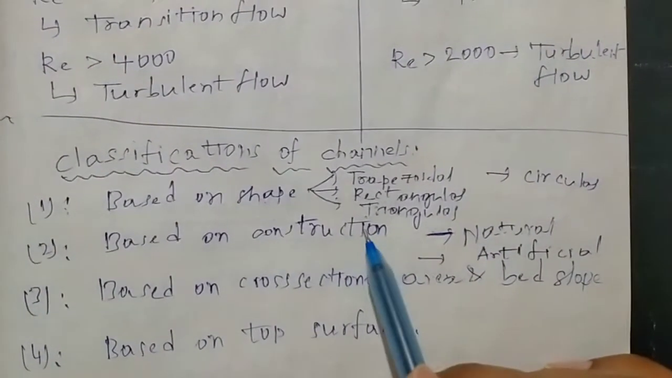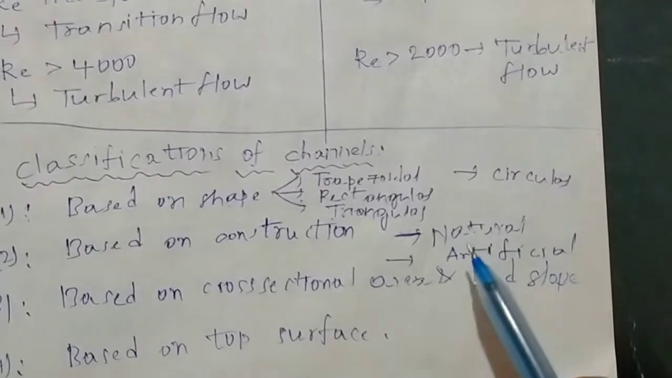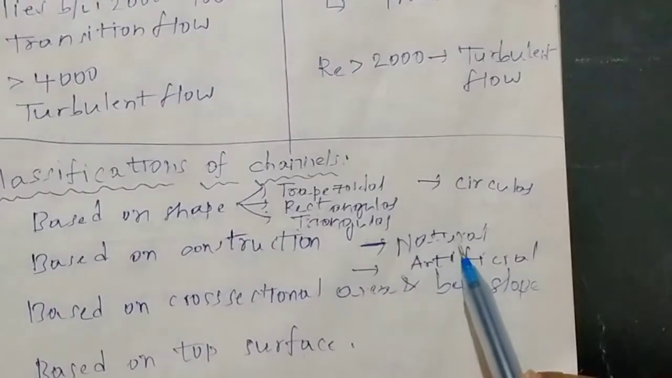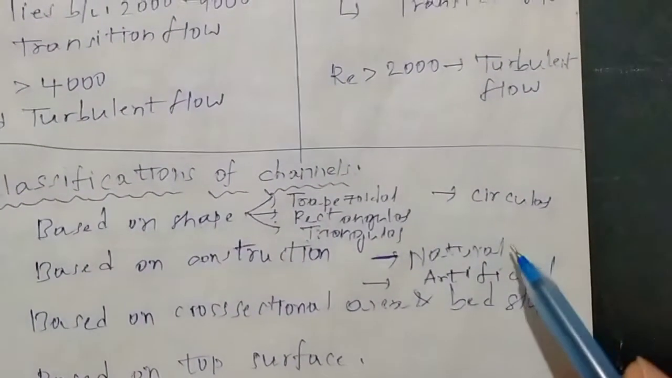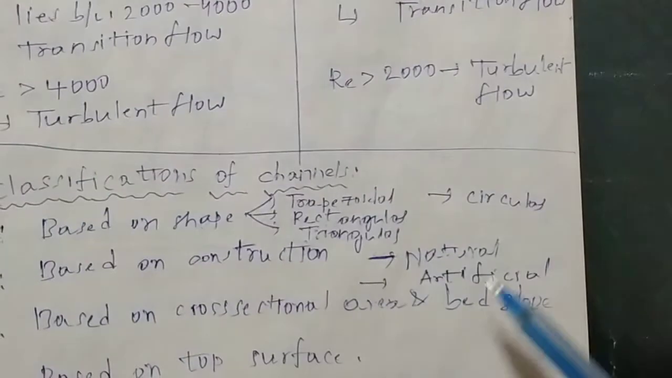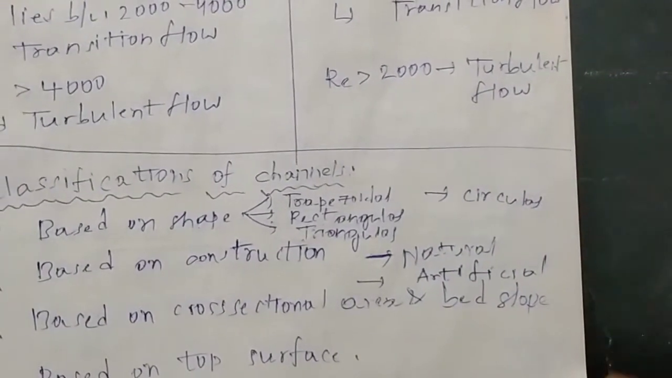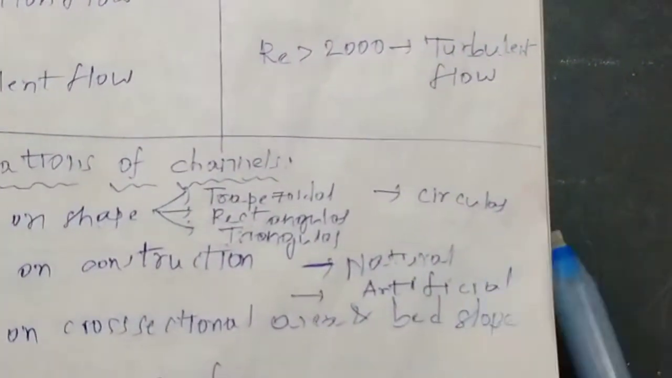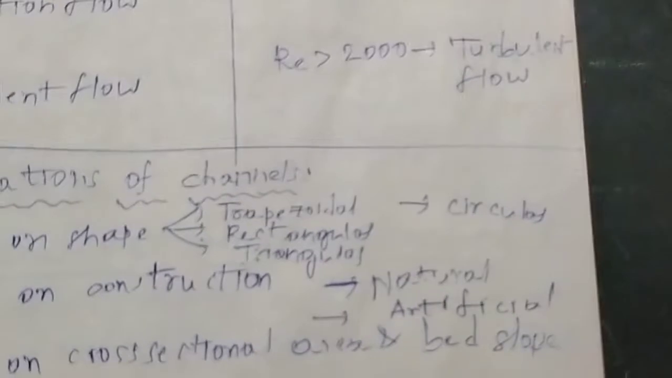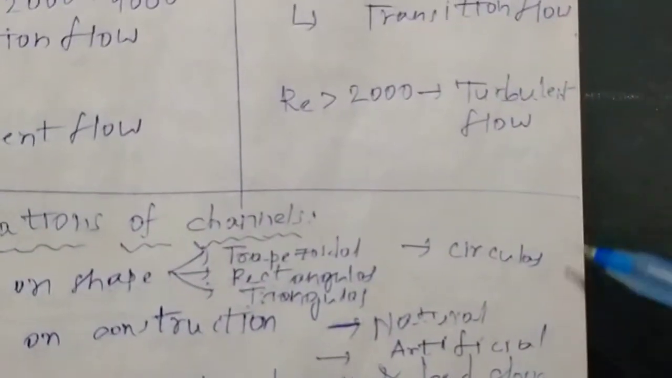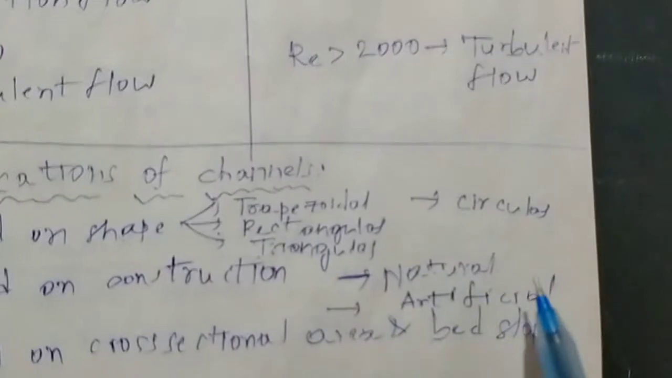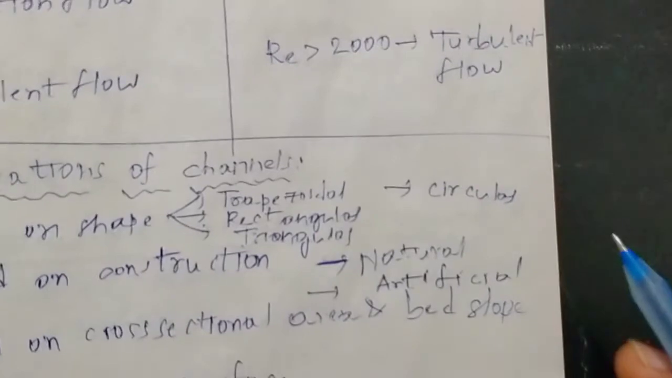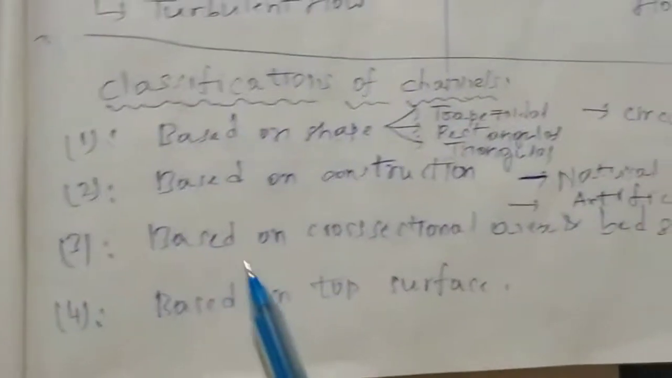Based on the construction of channels, the channels may be classified into two types, that is natural channel and artificial channel. Natural channels are irregular in shape, like rivers and streams, and these are naturally formed channels. Artificial channels are the man-made channels, which can be built for a specific purpose.